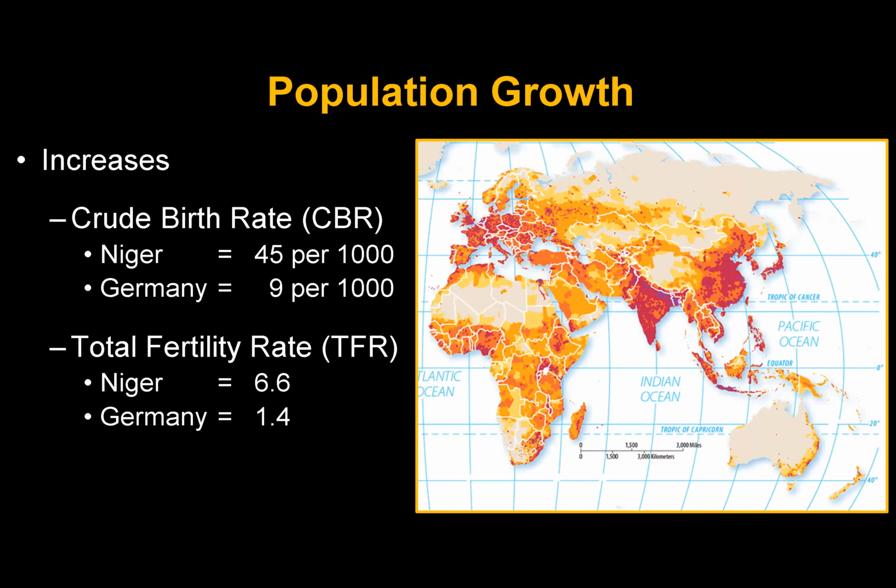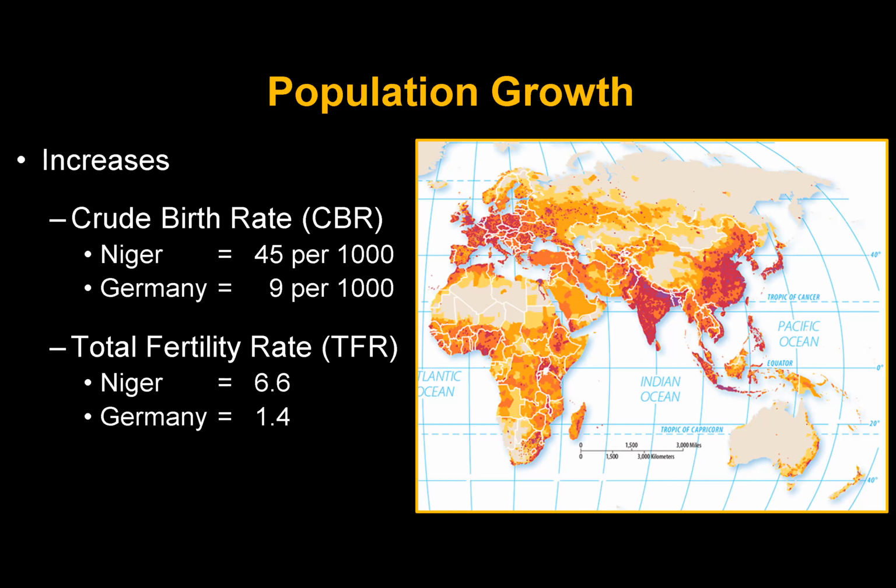That's the number of children that a woman will have during her lifespan. In Niger, on average, a woman will have 6.6 kids in her lifetime. In Germany, it's 1.4.